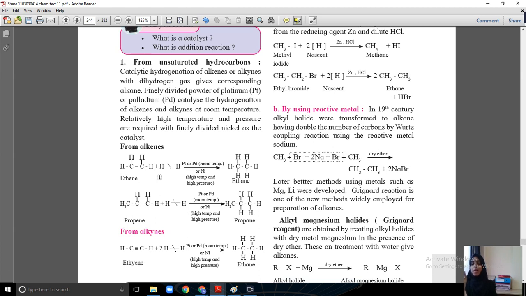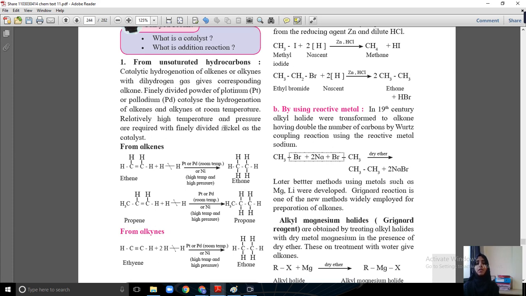First, if you take triply bonded substances, that is alkynes, first the alkyne will break into doubly bonded substances, that is alkene. Now the alkene will convert into alkane. If you take a doubly bonded unsaturated substance, that is alkene, it is directly converted into alkane in a one-step reaction. The reaction is catalytic hydrogenation. Hydrogenation means addition of hydrogen, in the presence of a catalyst.